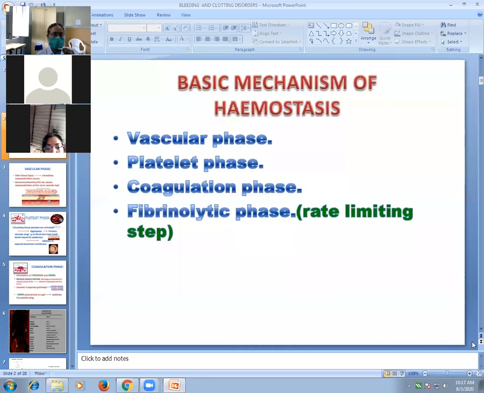It includes three phases: vascular phase, platelet phase, and coagulation phase, and then the fibrinolytic phase. So these are the three basic phases.